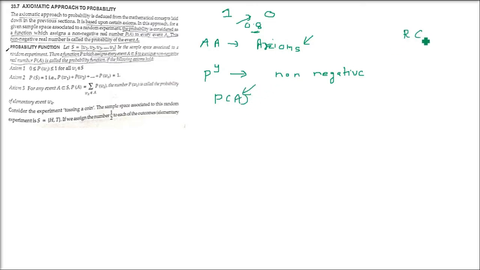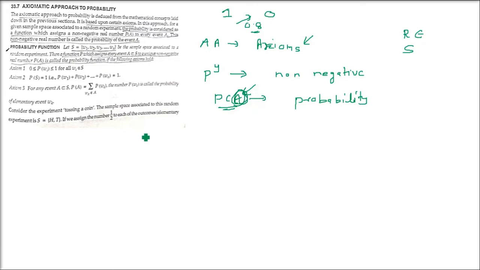So P(A): we take any random experiment, there will be a sample space, and with this random experiment and sample space we have an event which we call A. Every event we can give a value, and this value is given by a function. The value given by a function P for an event A is called the probability.